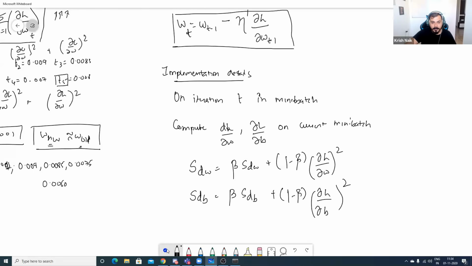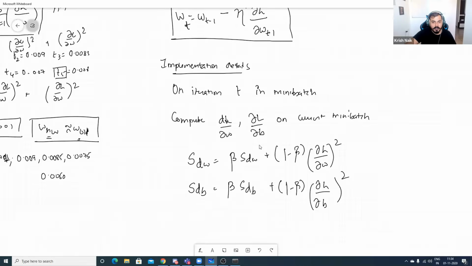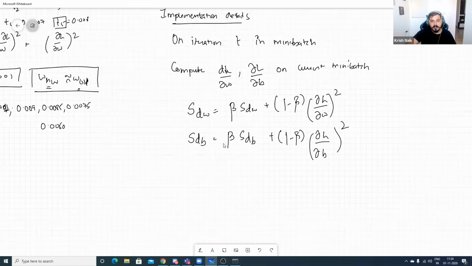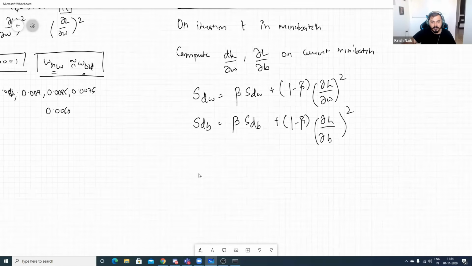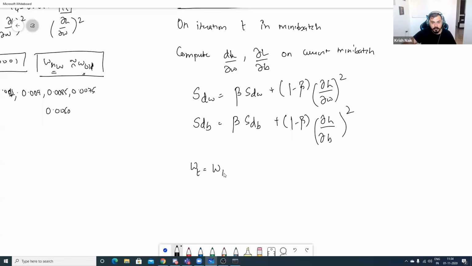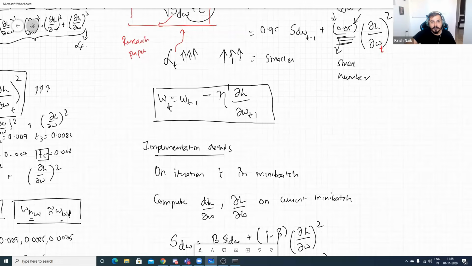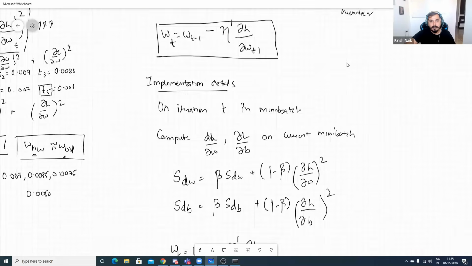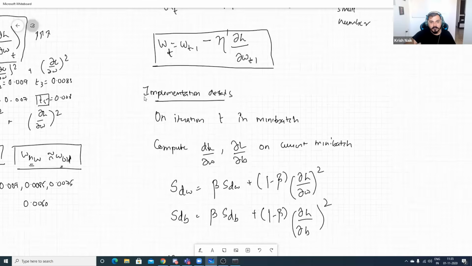After this, my weight updation formula will be W T is equal to W T minus 1 minus learning rate n dash multiplied by derivative of loss with respect to derivative of w t minus 1. This n dash will be replaced by this particular formula.